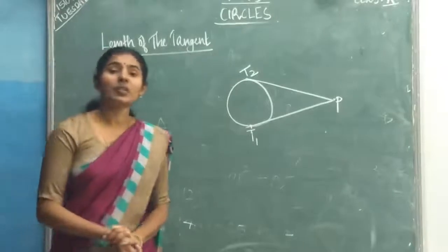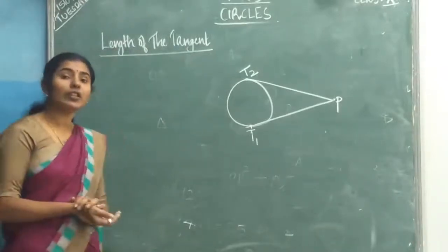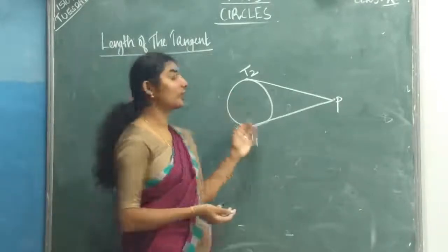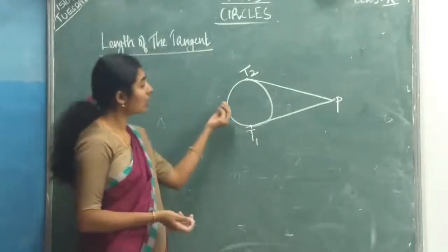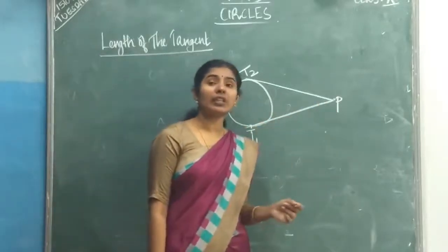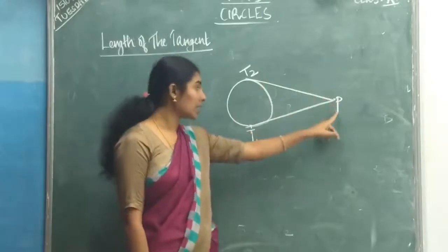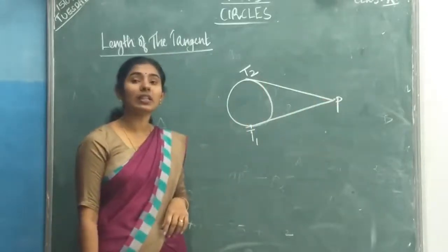Now, I will explain what is the length of a tangent. First of all, look at this figure. Here, given one circle, P is an external point of the circle, isn't it? P is outside this circle.